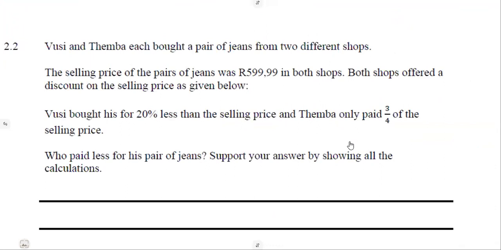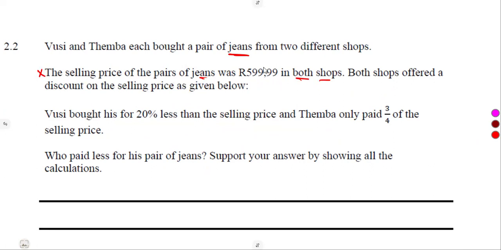Then 2.2, we are given 2 guys here that each bought a pair of jeans from 2 different shops. So they went shopping, then they bought a pair of jeans. They're saying the selling price of the pair of jeans was 599.99 in both shops.